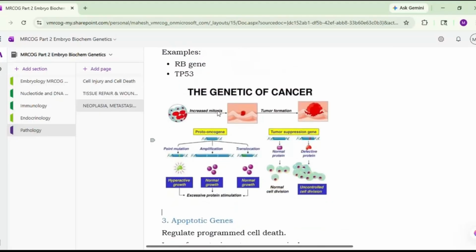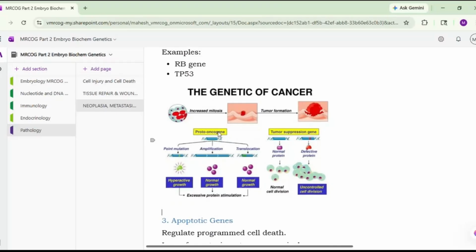Okay, so there are proto-oncogenes and there are tumor suppressor genes. Proto-oncogenes will lead to the normal growth of the tissue. If there is any mutation such as point mutation, there may be hyperactive growth. While tumor suppressor genes normally help in normal protein formation, so normal cell division is there. But if there is any defect, the defective proteins will be formed and there will be uncontrolled cell division. Okay, so remember proto-oncogenes and tumor suppressor genes.